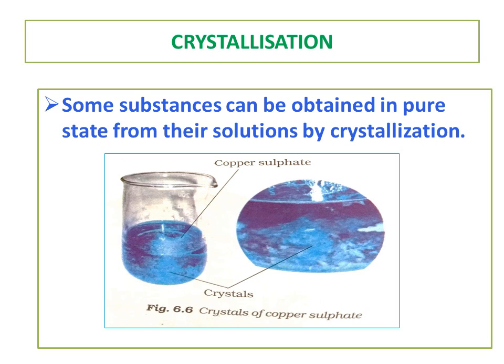So mainly 2-3 points we have learned from this lesson. There are 2 types of changes, physical and chemical changes. Physical changes are changes in the physical properties of substances. No new substances are formed in physical changes. These changes may be reversible. In chemical changes, new substances are produced. Now crystallization. Some substances can be obtained in pure state from their solution by crystallization. So these are the points we have learned from this lesson.